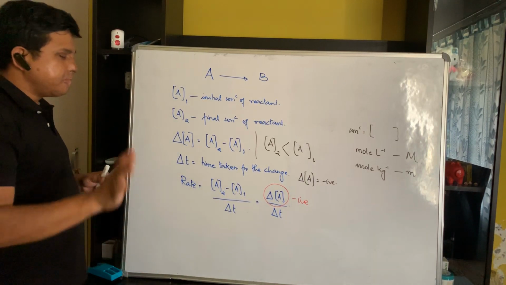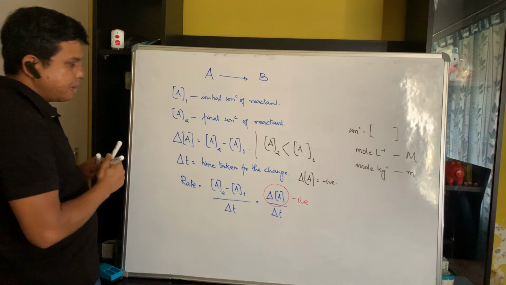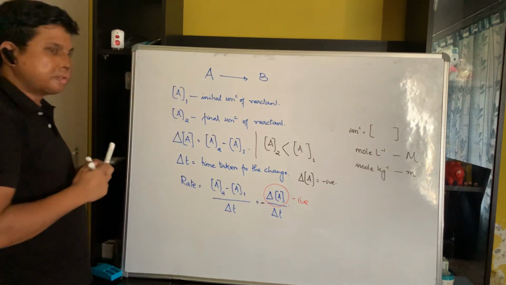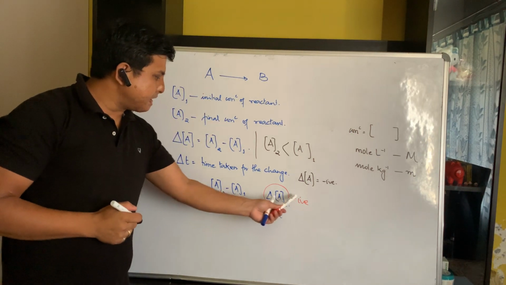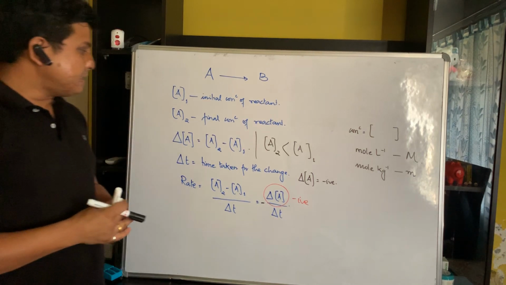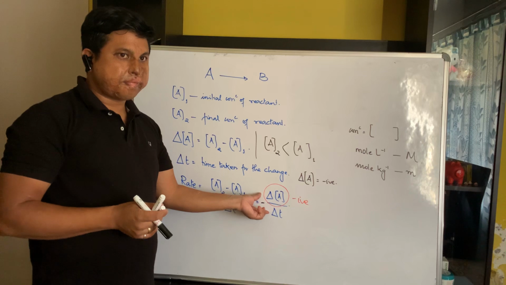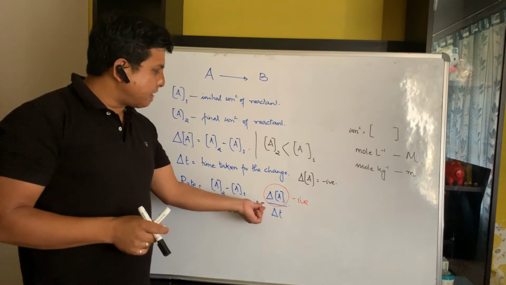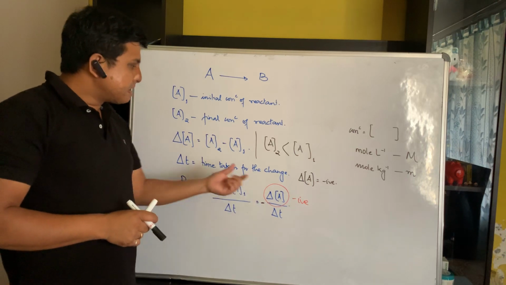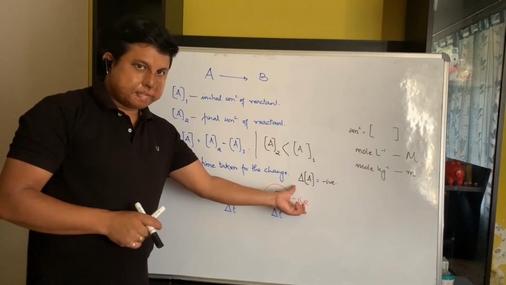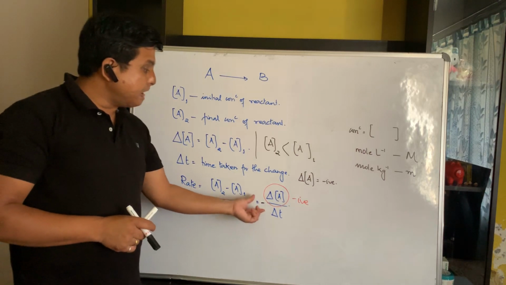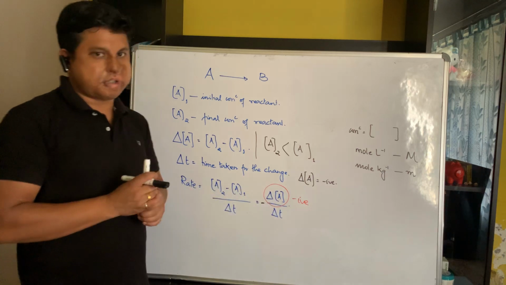So in order to make rate a positive quantity, what do we do? We place a negative sign out here, so that the product of two negative quantities becomes a positive quantity. So what is the significance of this negative sign? We do not place it because delta A is negative; since delta A is negative, in order to make rate a positive quantity, we place a negative sign before the expression.